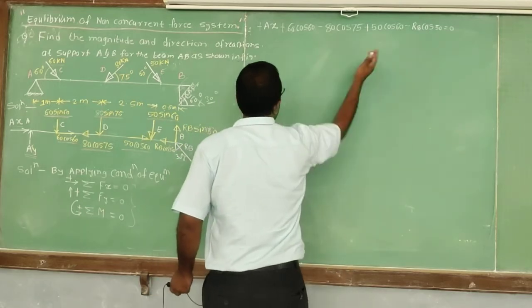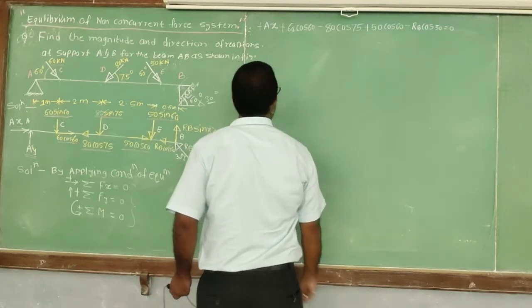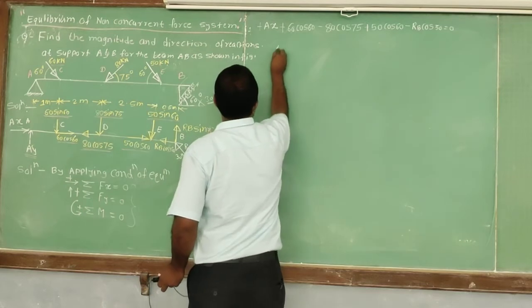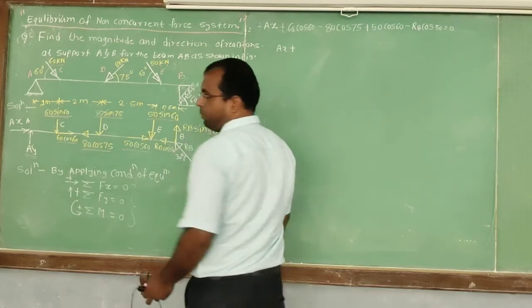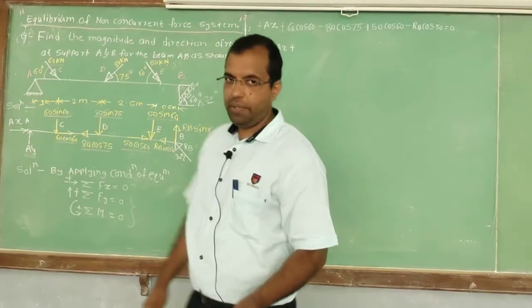Now you have to simplify this. So Ax is equal to plus, now tell me, 60 cos of 60, what is that value?